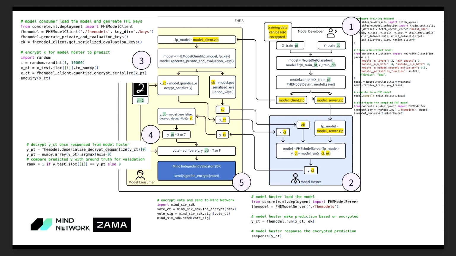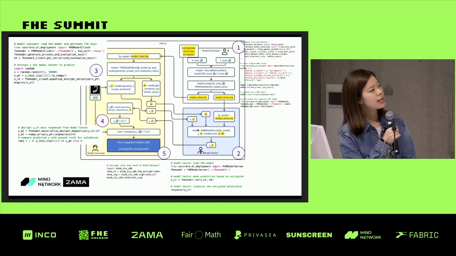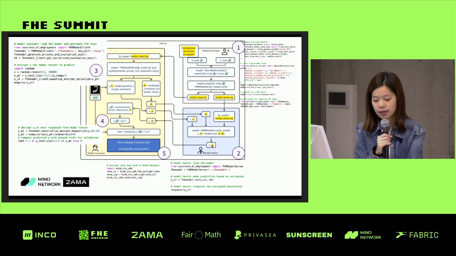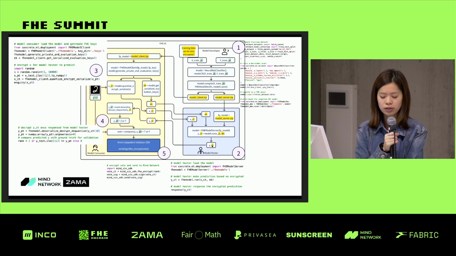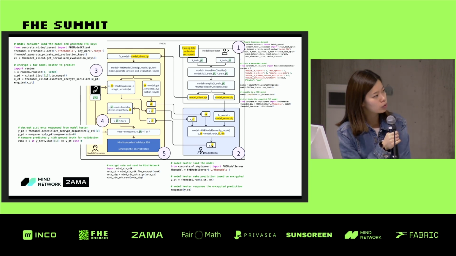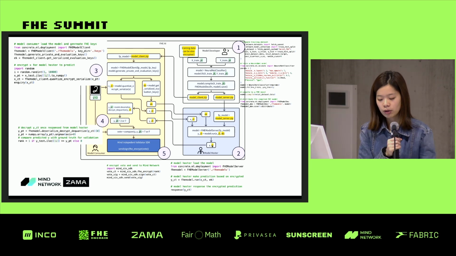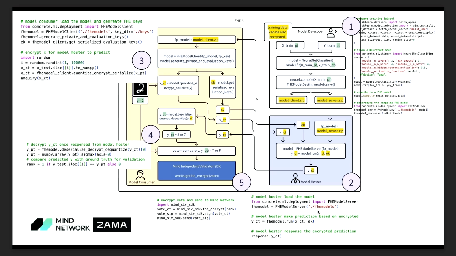And we will use this to compile into an FHE model and distribute the compiled FHE model. So this is from the model developer. And the second part is from the model hoster: the model hoster will load these models, and make predictions on the encrypted value, and also respond with the encrypted prediction.